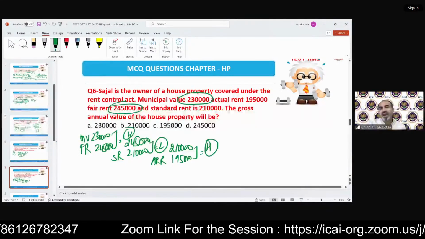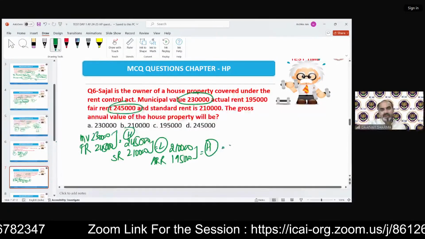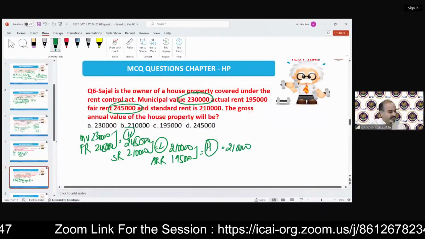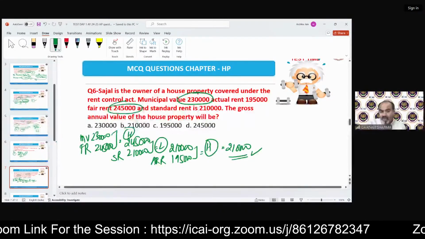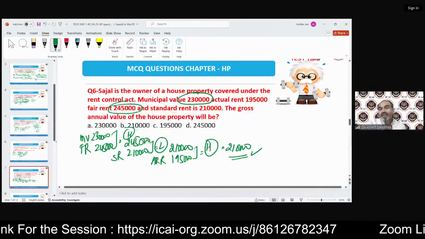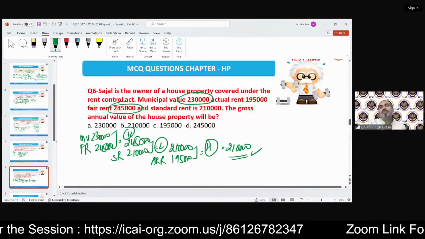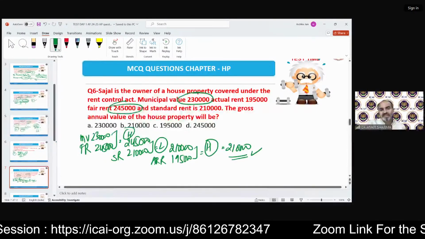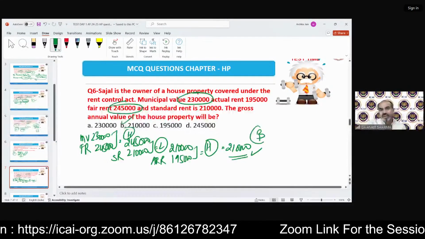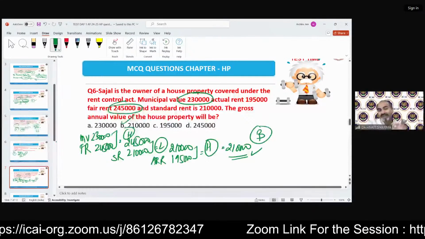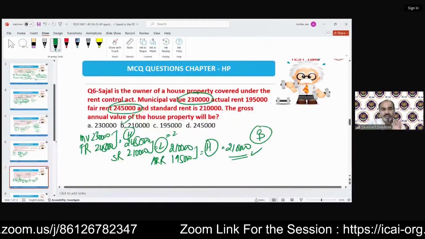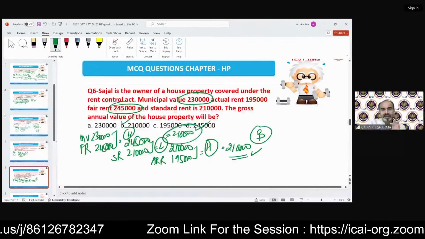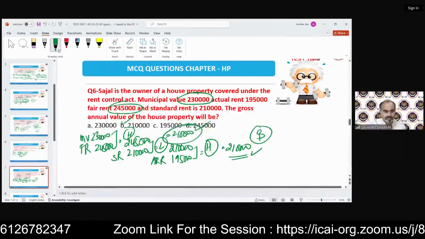And we need to take the higher value of it. So that will be 2,10,000. So if I am going to ask what is the expected rent in this question also, our answer is B. But suppose I ask you what is the expected rent in this question, then the answer will be 2,10,000 is the expected rent. Clear?